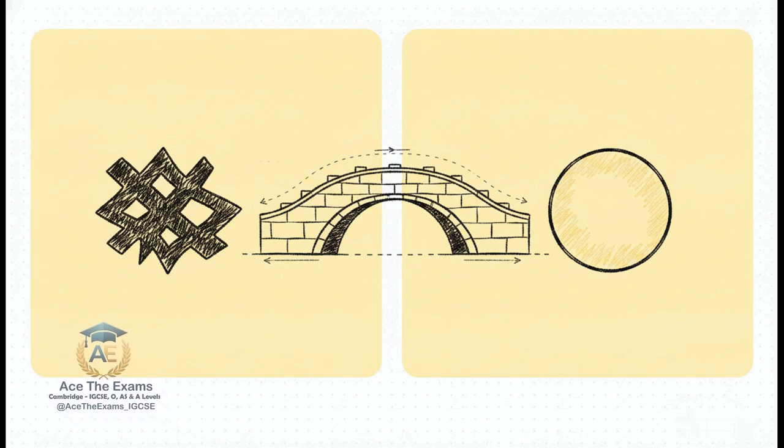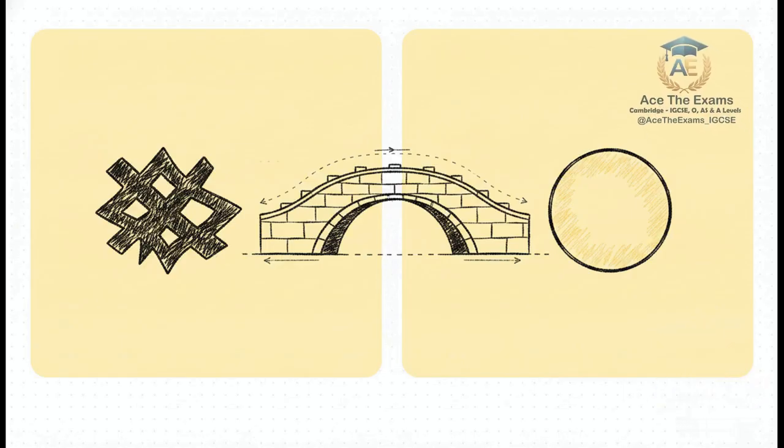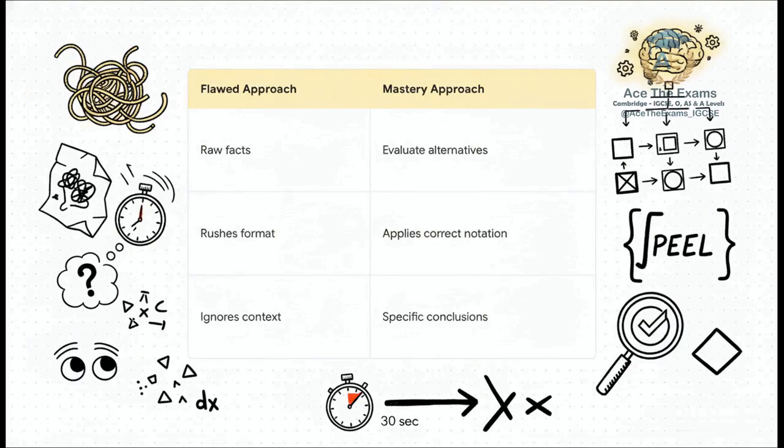Cambridge examiners strictly demand to see the causal relationship. The higher-order assessment objectives demand that you evaluate the alternatives and mathematically justify the sequence of your algebra. You must map the journey from cause to effect explicitly on the page, leaving zero guesswork for the person grading it. Let's bring this all together and compare the flawed approach with the mastery approach.